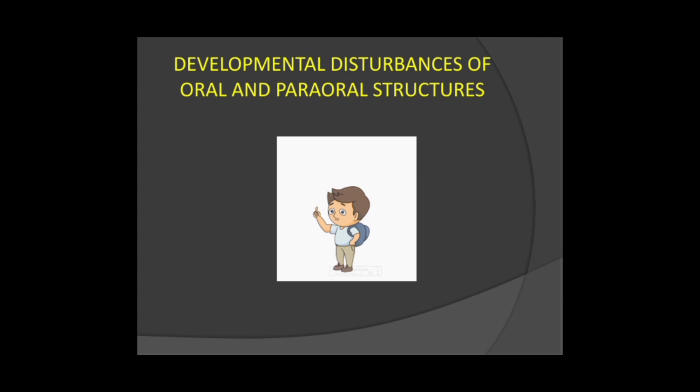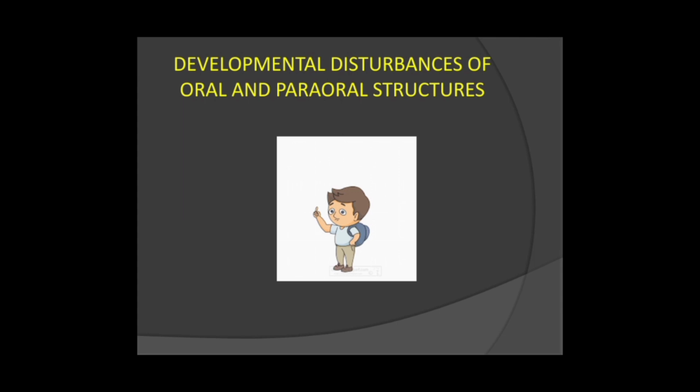So today our topic is developmental disturbances of oral and paraoral structures. Whenever the human body develops, some kinds of disturbance can occur. Due to that disturbance, sometimes functional and sometimes structural abnormalities can occur, right? So we will talk in this video about the developmental disturbances, the disturbances which occur during development in the oral and paraoral structures.